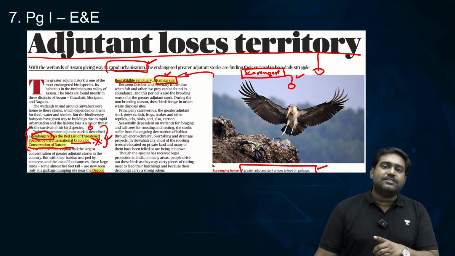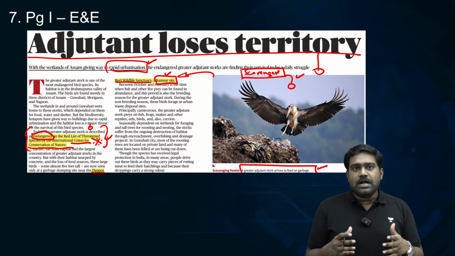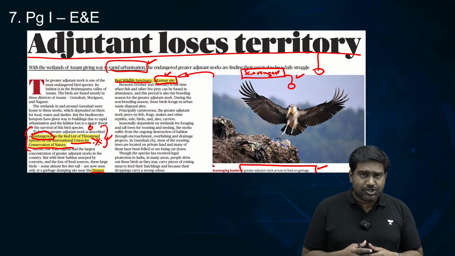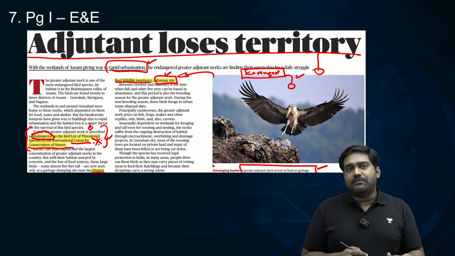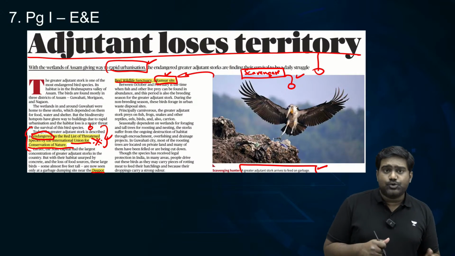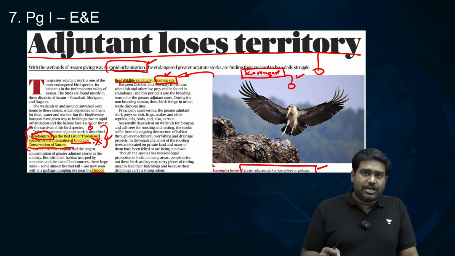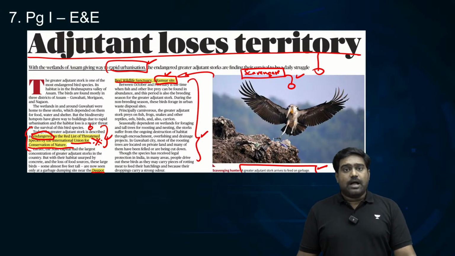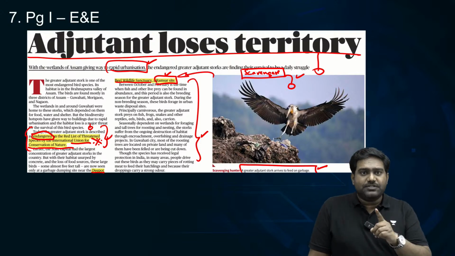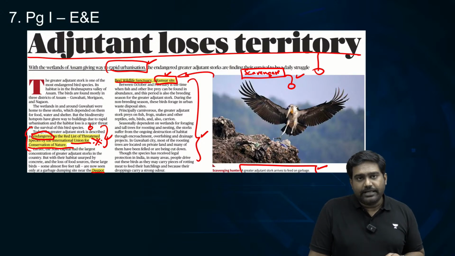Now, that is a small exercise for you. It's an assignment for you. Find out which is the last remaining habitat in Asia. I'll give you a clue. It's in Southeast Asia. Apart from the Brahmaputra Valley in Assam, the Deepor Wildlife Sanctuary, there's one more place in Southeast Asia where the greater adjutant stork is found in decent numbers. Since it's an endangered species on the IUCN Red List, the last remaining habitats can be important for your prelims. So please find out where else it is found in Southeast Asia and mention that in the comments below.